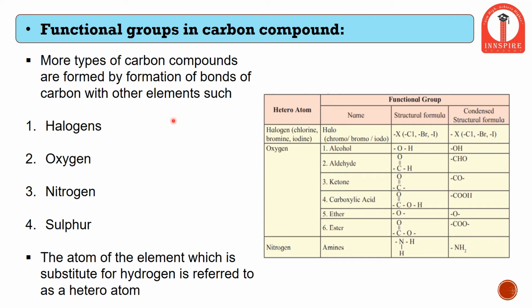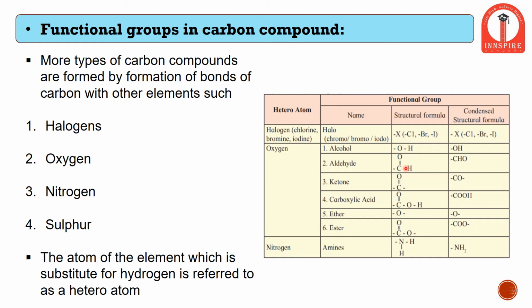The hydrogen atom can be replaced by halogens, which are fluorine, chlorine, bromine and iodine, or by oxygen, or by nitrogen, and even by sulfur. In the table alongside we can see a halogen, that is chlorine, bromine, iodine. It can replace the position of hydrogen.